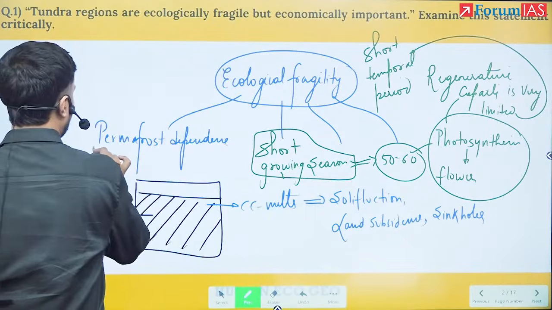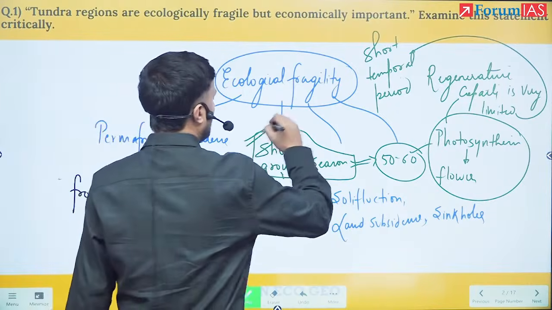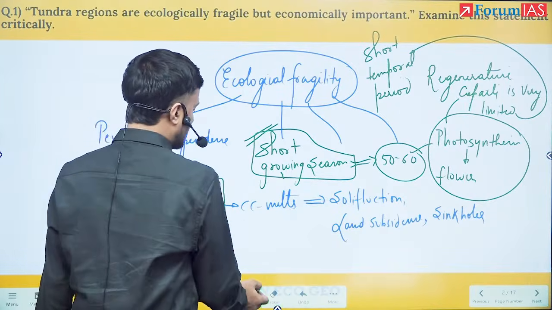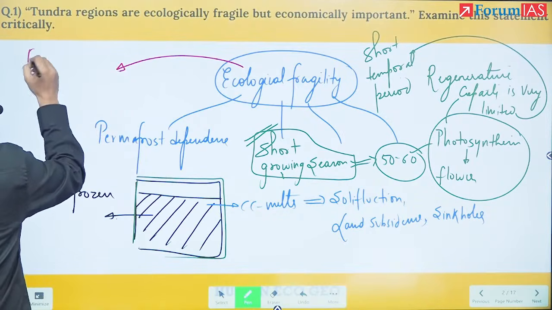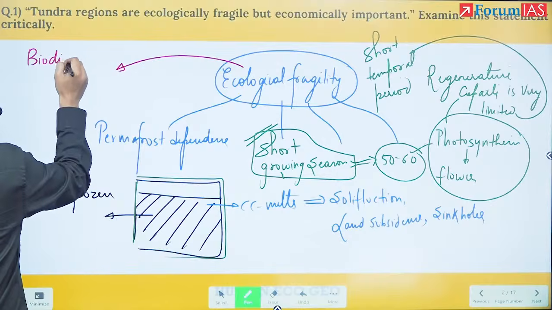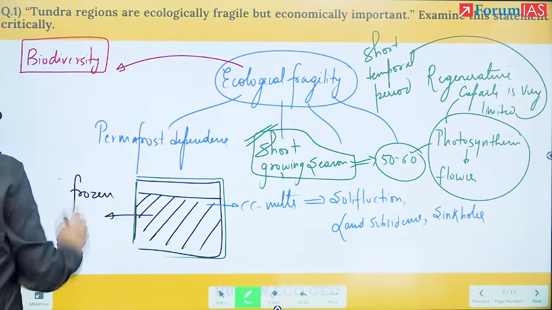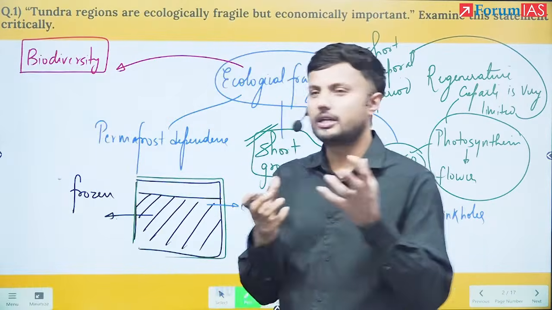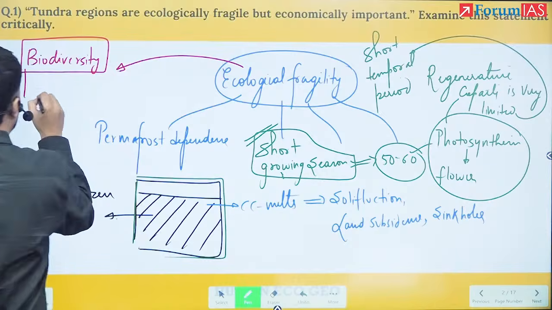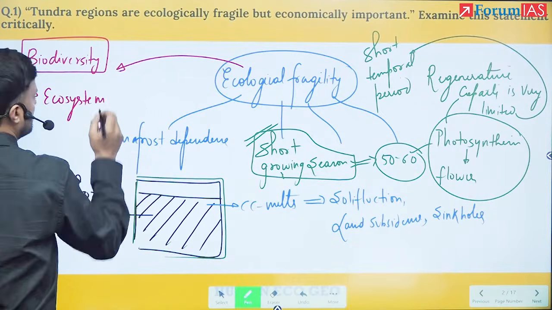So first I have talked about the soil. Then I have talked about the vegetation. What next can I talk about? Next I can talk about the biodiversity. Here, if you remember, I hope you all remember, the ecosystem stability principle.